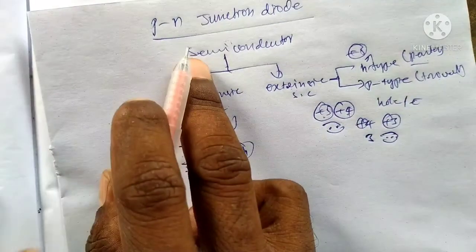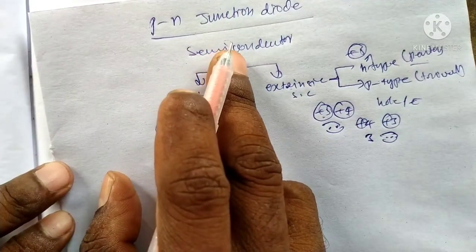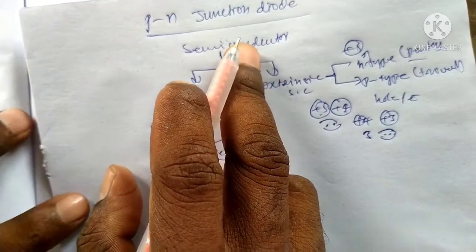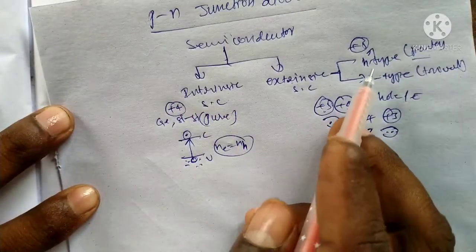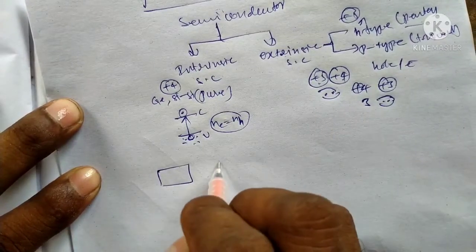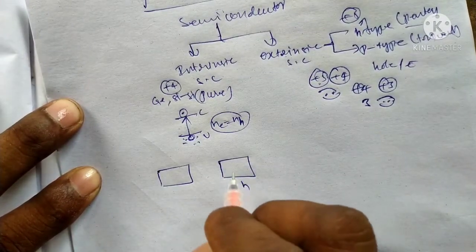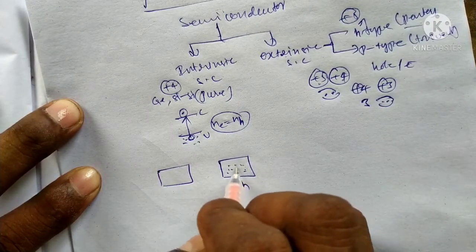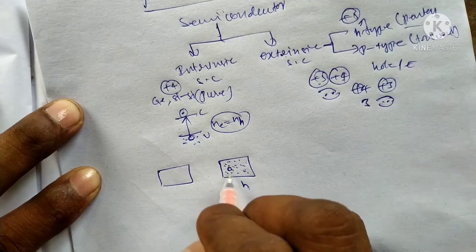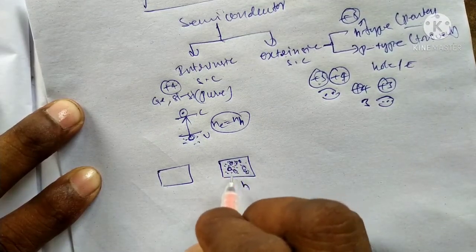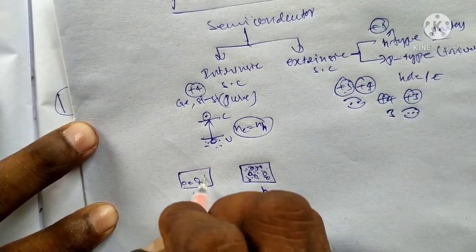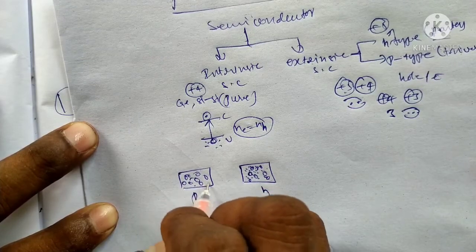How to form a P-N junction diode? What is the advantage of the P-N junction diode? We can discuss. Okay, you know about the P-type material and N-type material. Now the initial state: this is the P-type material, this is the N-type material. N means the number of electrons is there. The majority charge carriers are electrons in the N-type material, and the minority charge carriers are holes. In the case of P-type, the majority charge carriers are holes, the minority charge carriers are electrons.